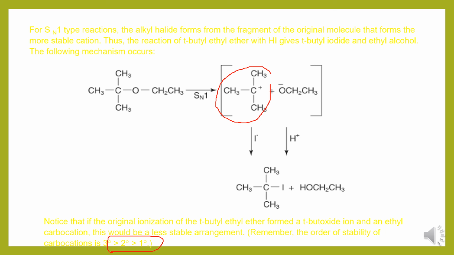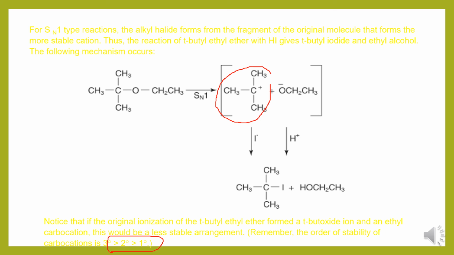And again, notice that if the original ionization of tertiary butyl ethyl ether formed tertiary butoxide ion and ethyl carbocation, this would be the less stable arrangement. The ethyl carbocation is a primary carbocation.